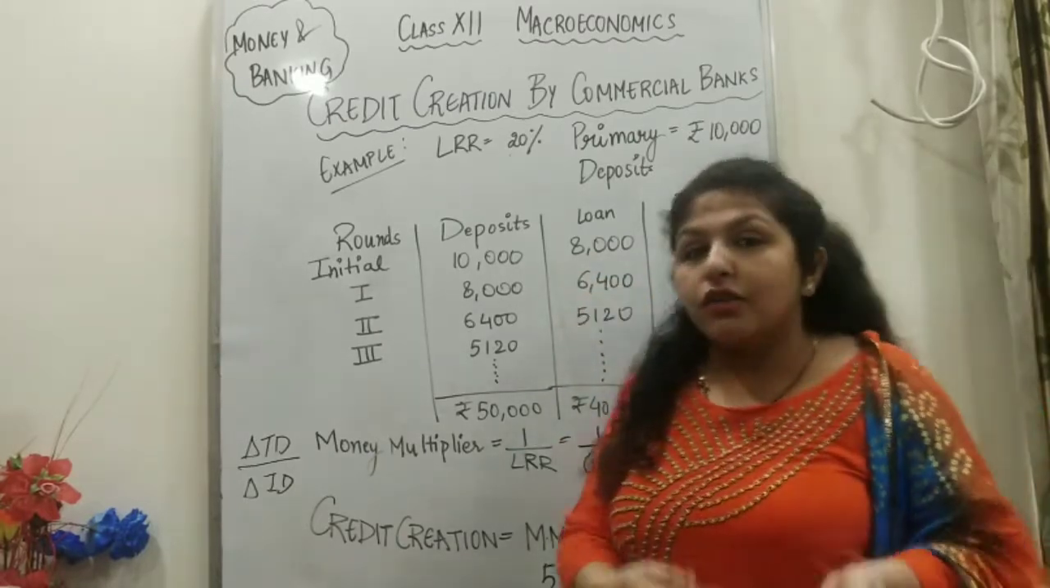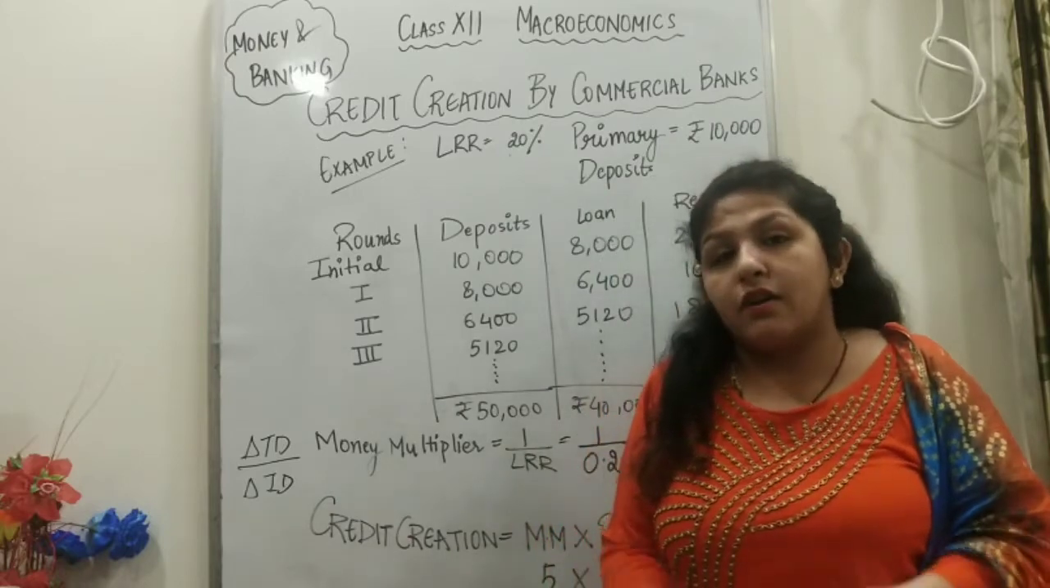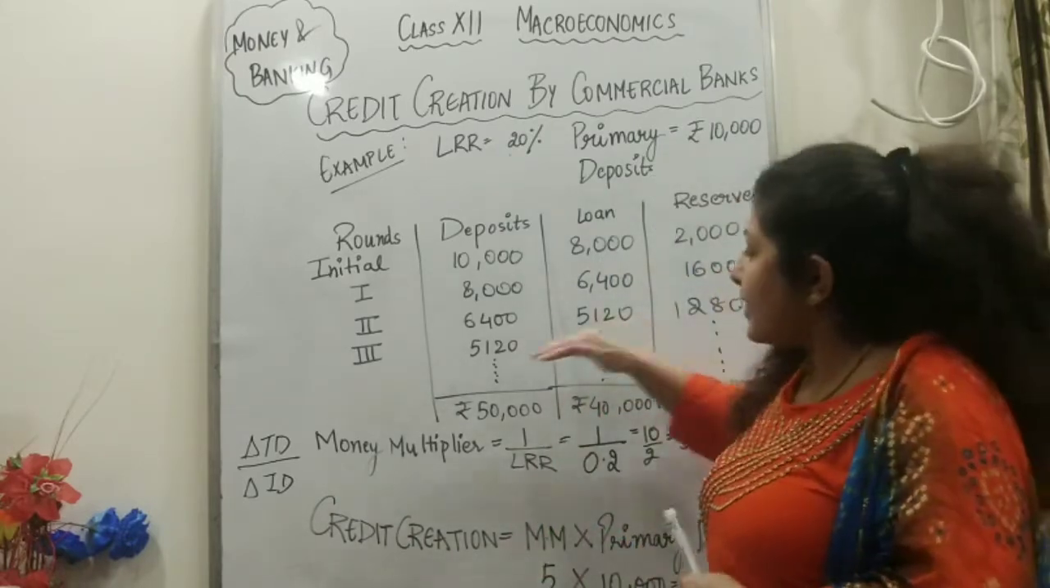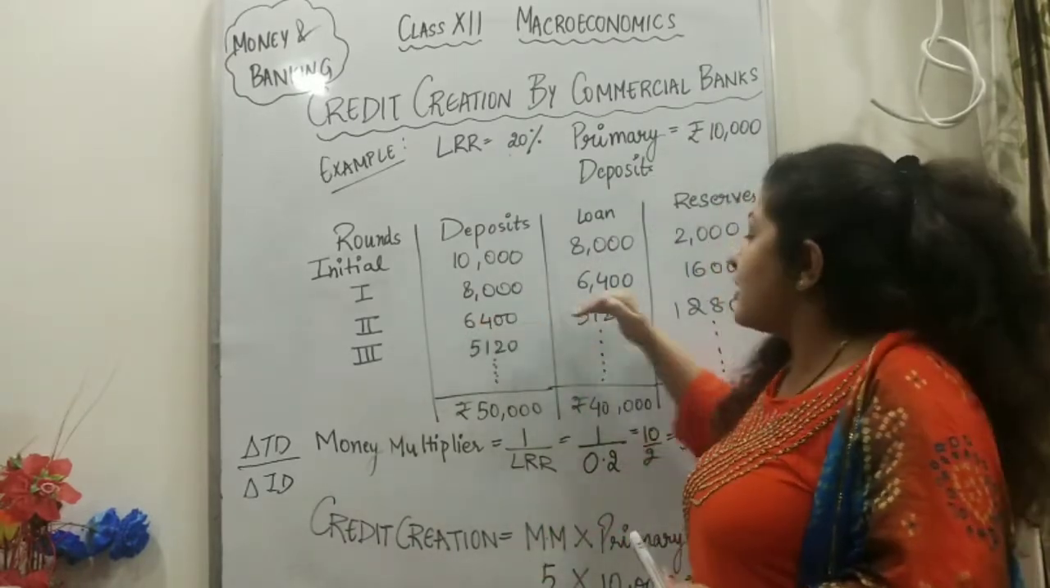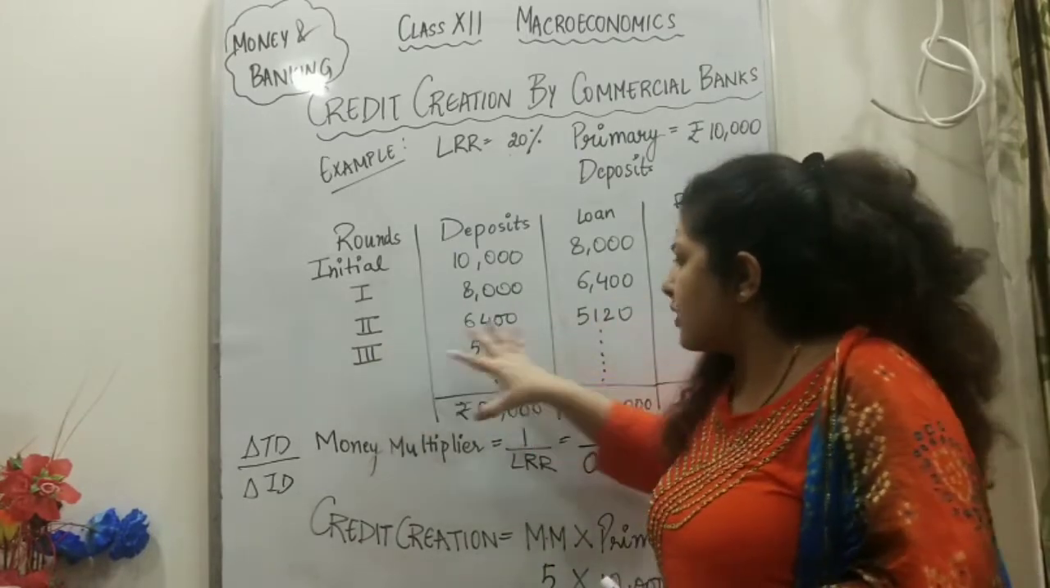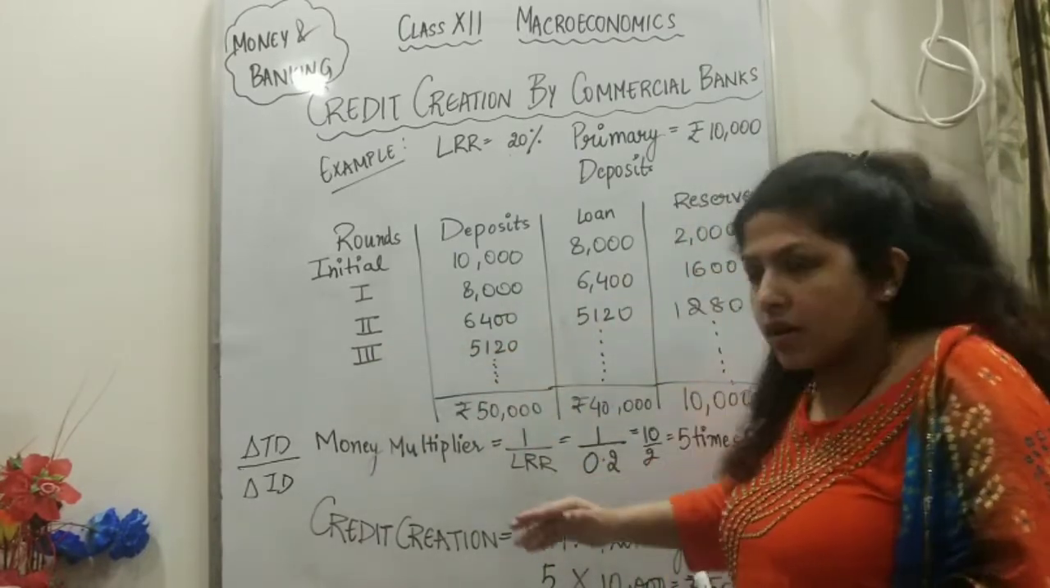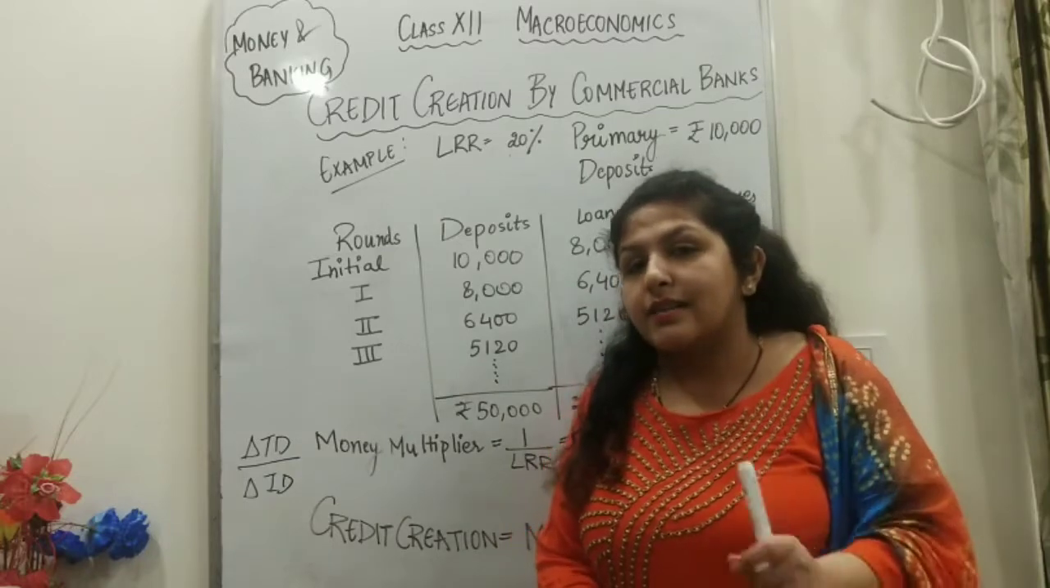They will spend on goods and services, or they will spend for consumption or investment. Again that amount will come back to the bank and this process will continue. You need to show till the third round and then you need to put dot dot, right? This is known as credit creation by commercial bank.